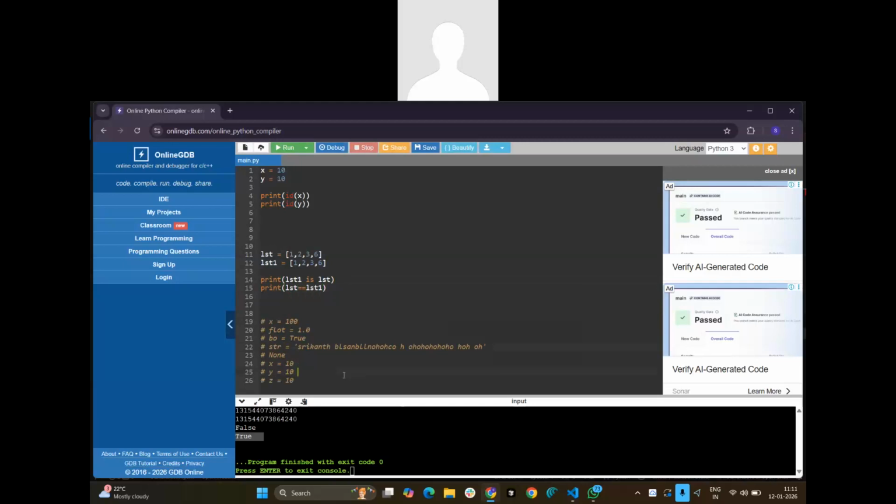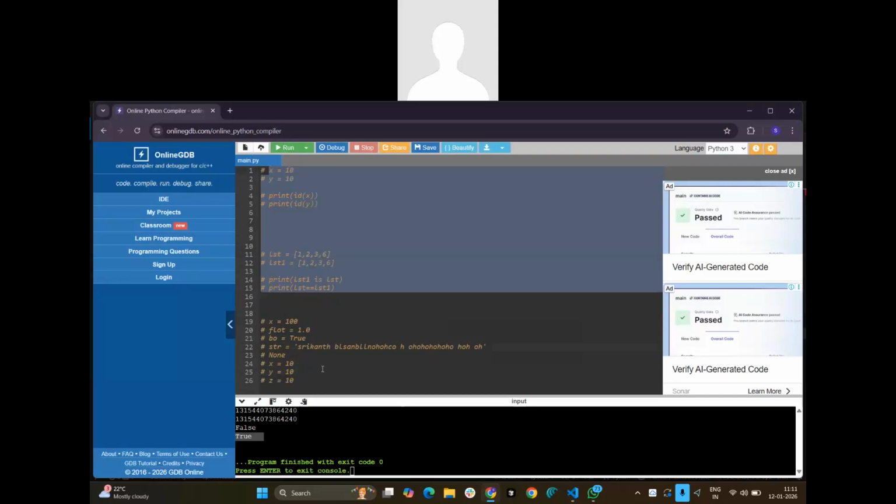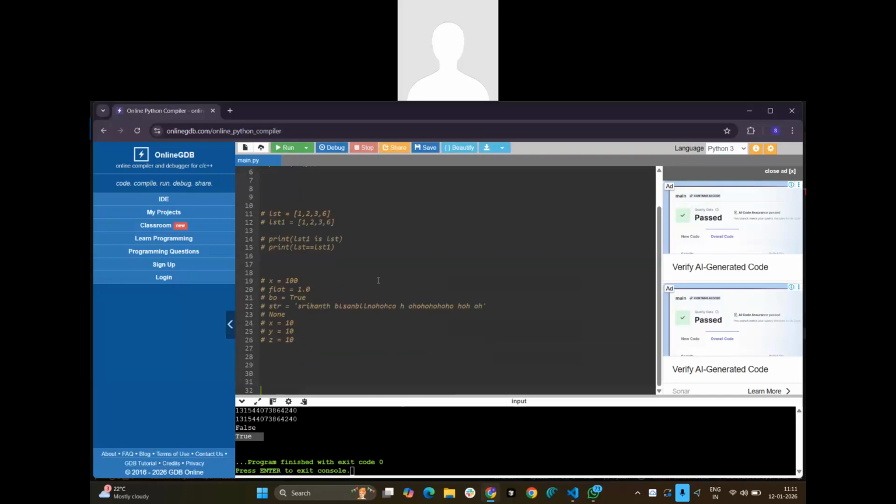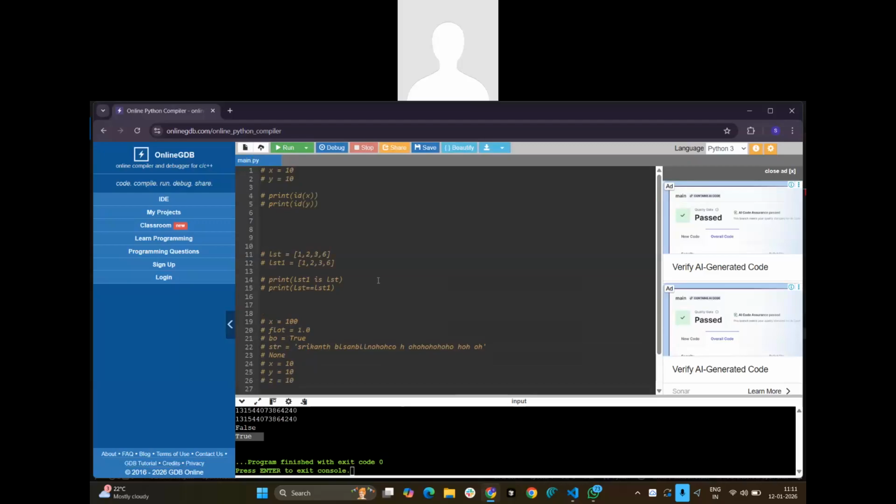I hope you understood. Yes, Srikanth. One doubt: if we perform some operation like x equal to 10, y equal to 10, if we perform some operation, then that will be a new ID. Is this correct? Based on the data type, yes. x equal to 10. Now we store x plus 1, something. So that will be 11.